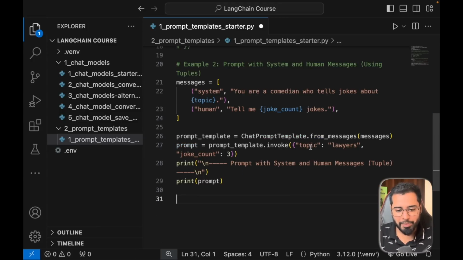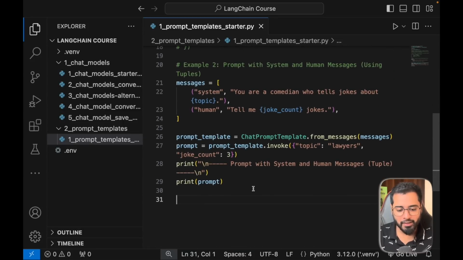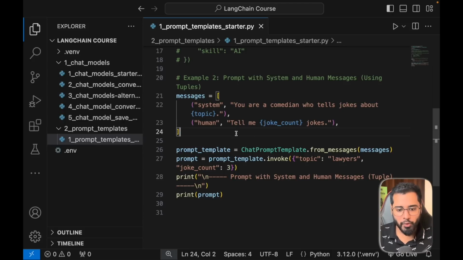I'm just going to paste a bit of code here and let's go through it step by step. We're going to have a list of tuples. A tuple is a data structure in Python, and each tuple will have the type of message and the message itself. In this example, we have the system message and the human message with placeholders.